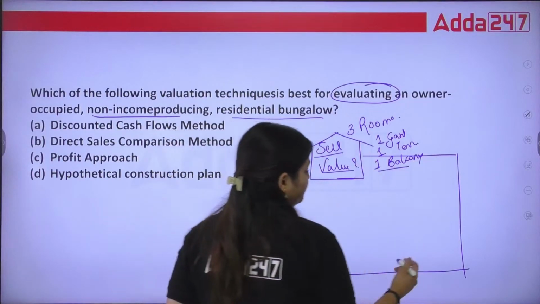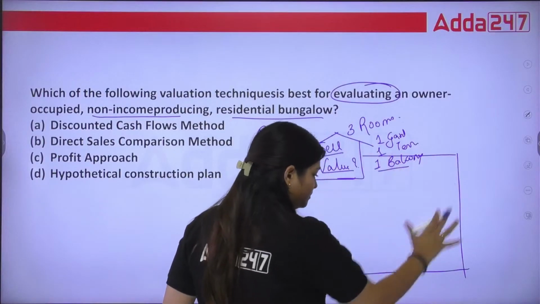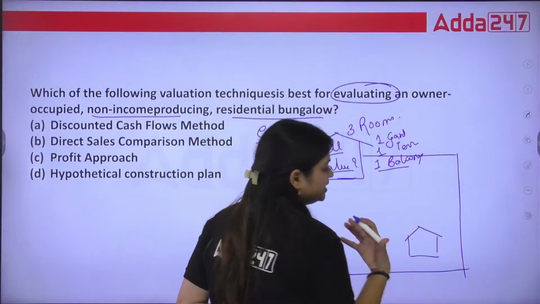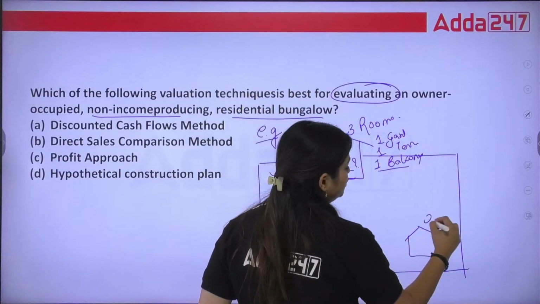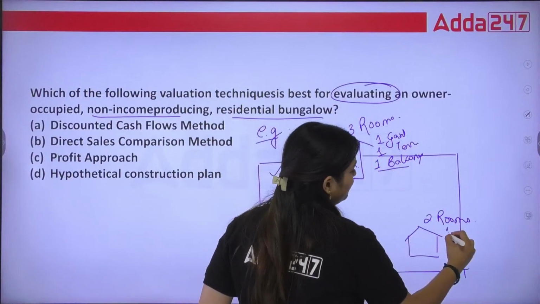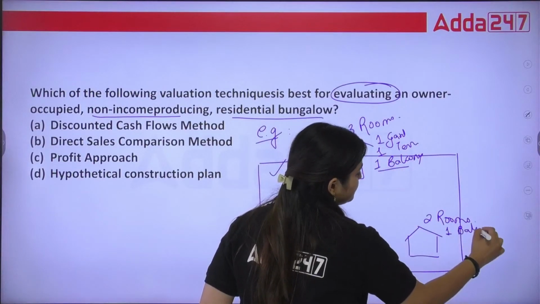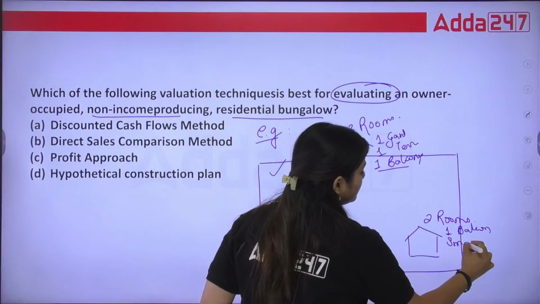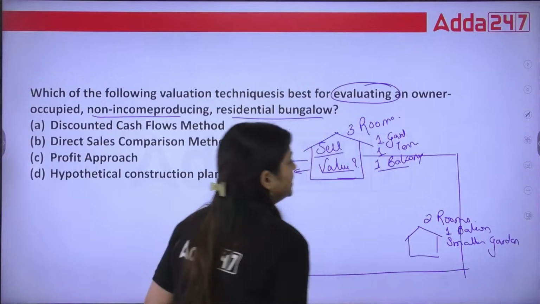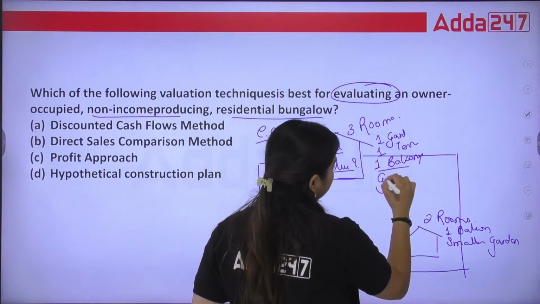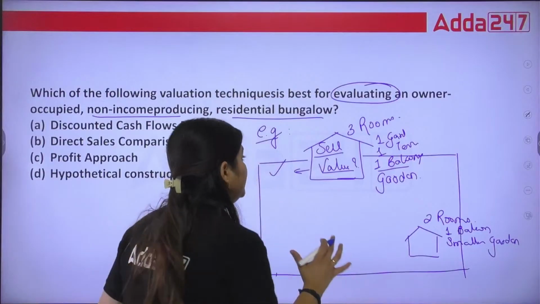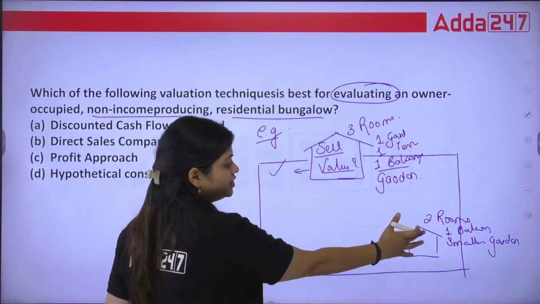Now in that particular society there is one more bungalow which is smaller than my bungalow. Here they have only 2 rooms, one balcony, a smaller garden. Okay, so this is my bungalow and this is one more bungalow.